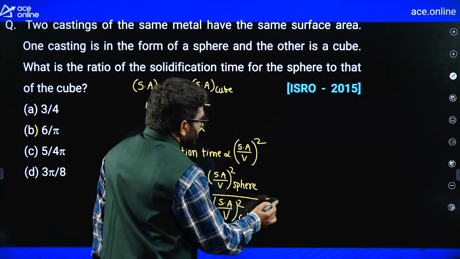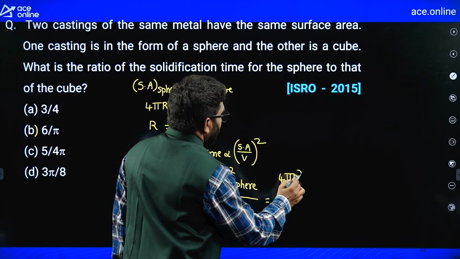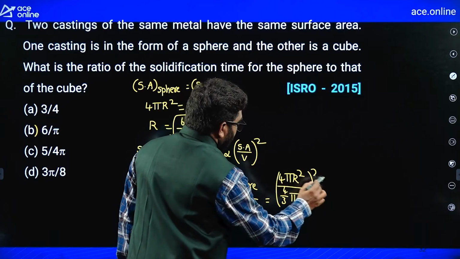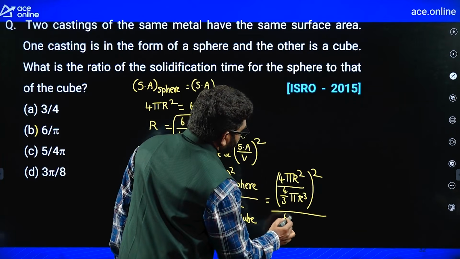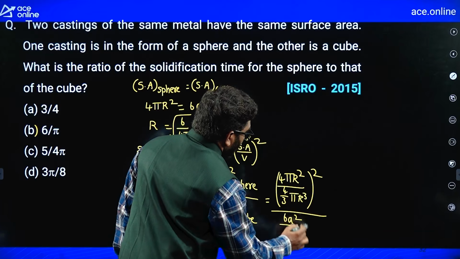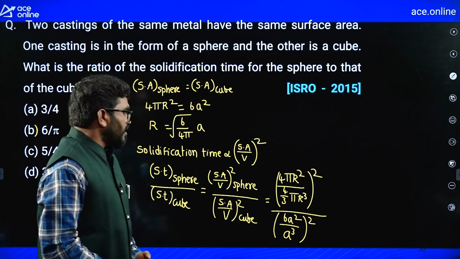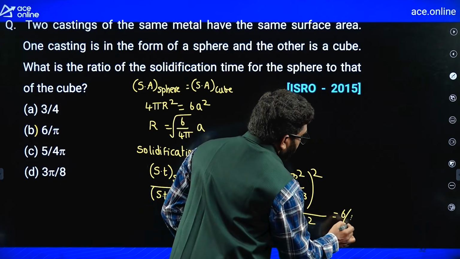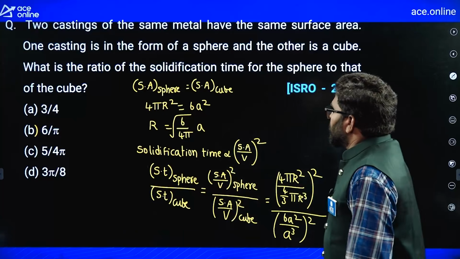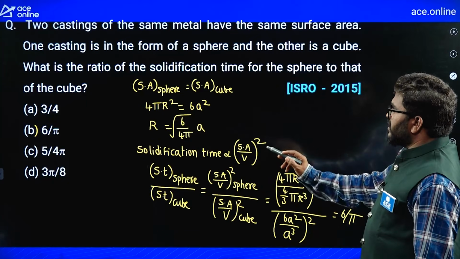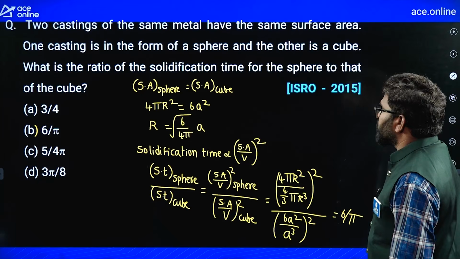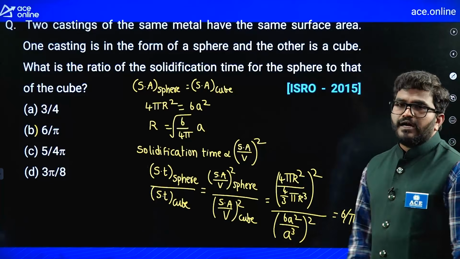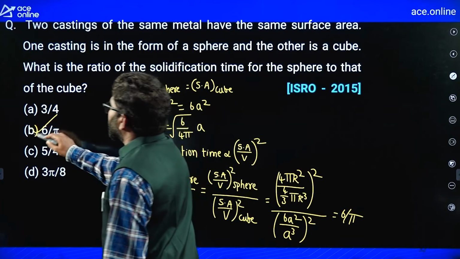Now, you can take surface area 4 pi r square by 4 by 3 pi r cube, whole square, divided by 6a square by a cube whole square. If we substitute the r values in this equation, you will get the answer 6 by pi approximately, right? So, remember, solidification time is directly proportional to surface area by volume whole square. By using this, you will get the answer easily. So, B is the correct answer for this question.